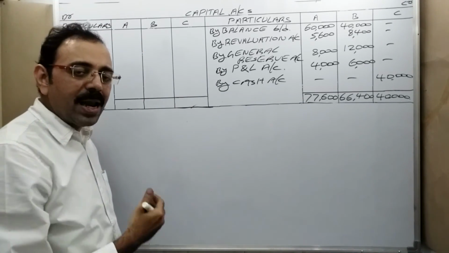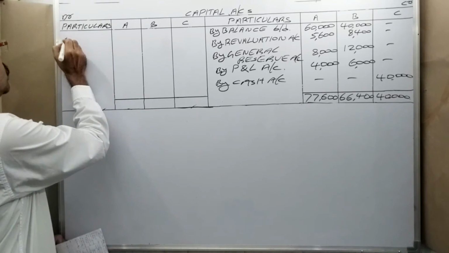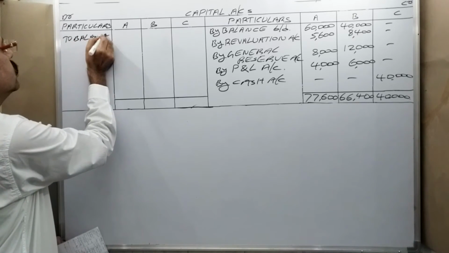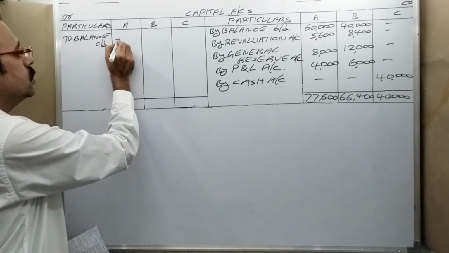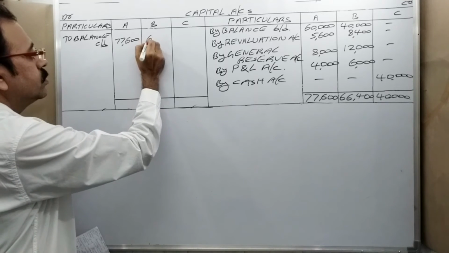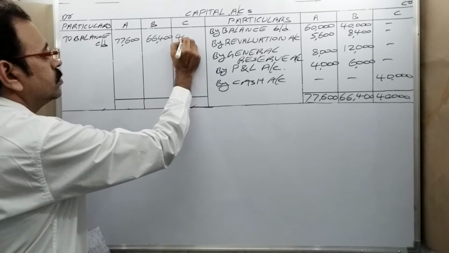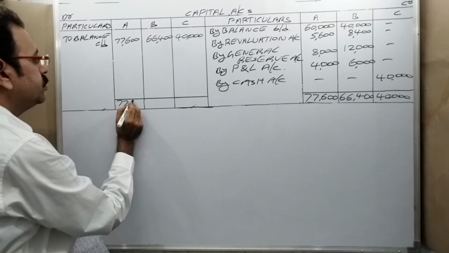Therefore, we said balance carried down comes on the debit side. Balance carried down, write the same amounts. Then the total becomes the same.